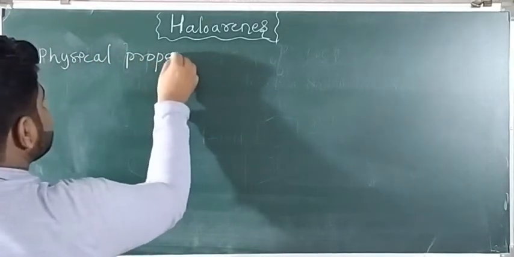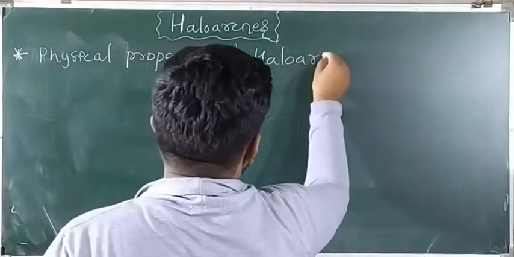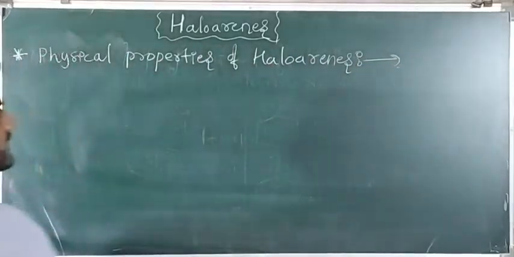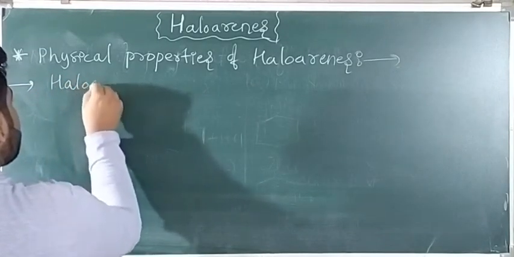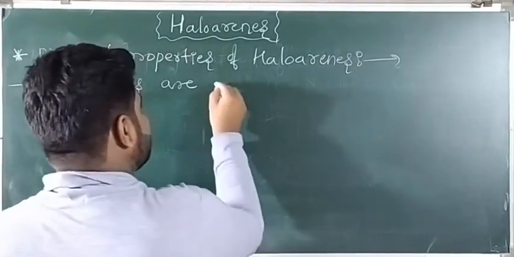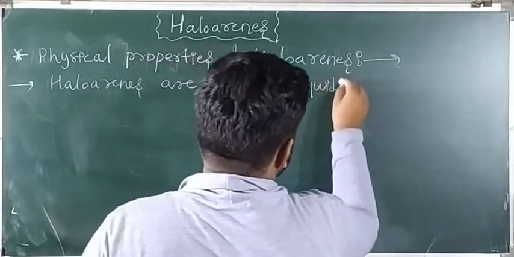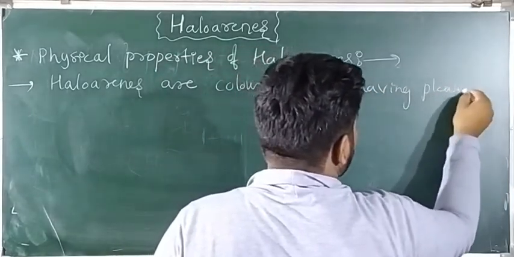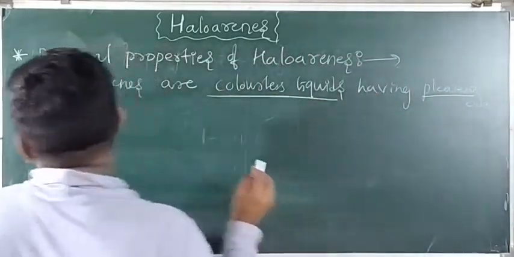Physical properties of haloarenes. First, haloarenes are colorless liquids having a pleasant odor. Pleasant means just like ammonia. These are colorless liquids and having pleasant odor.